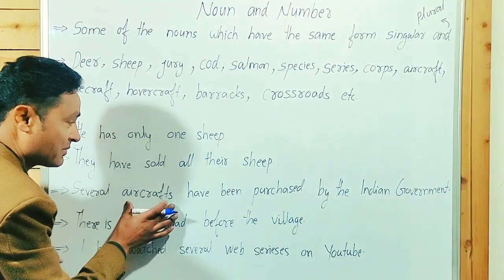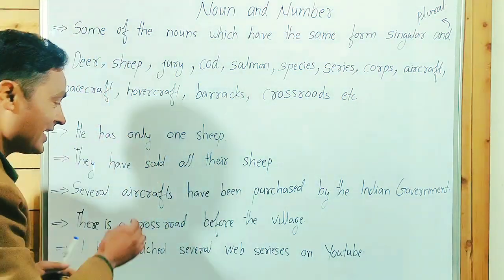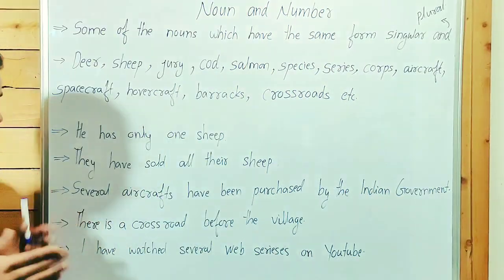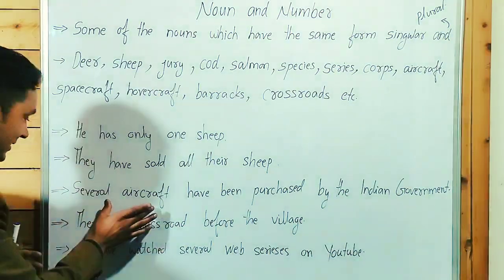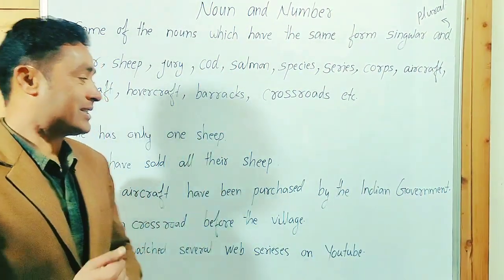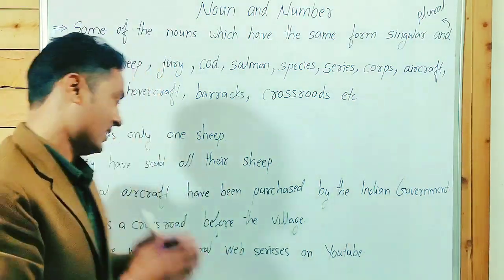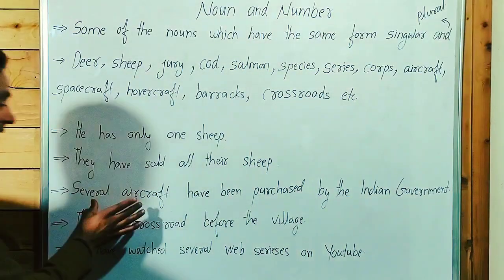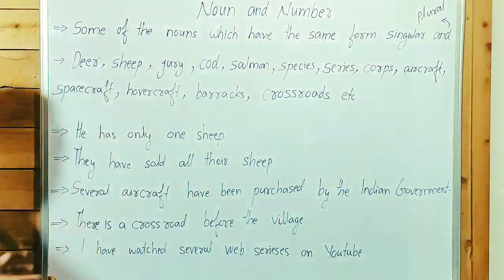Several aircrafts have been purchased by the Indian government. Guys, point to be noted, there is no word like aircrafts. Now it's correct: several aircraft have been purchased by the Indian government. One aircraft has been, and several aircraft have been purchased.